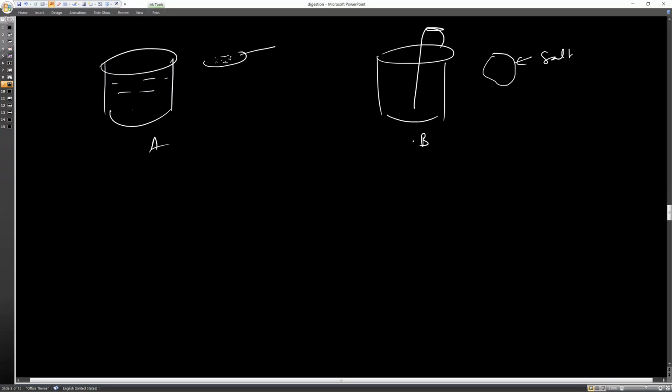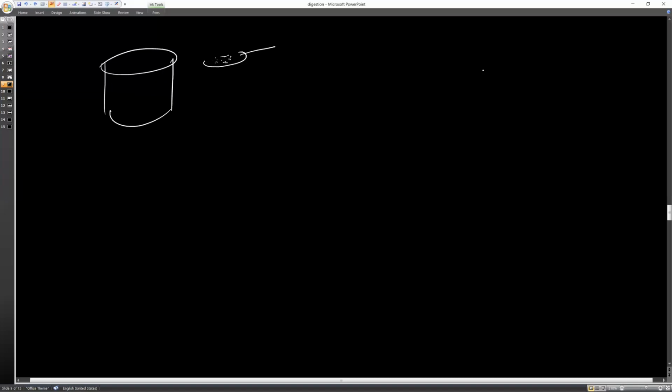Because in case A, the surface area will be more. The water, more number of particles will come in contact with this one. But here, only the surface particles are in contact. When you dip it, only this is the surface area. Okay, got it? The same thing happens with that one also.